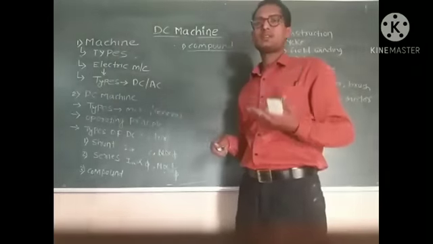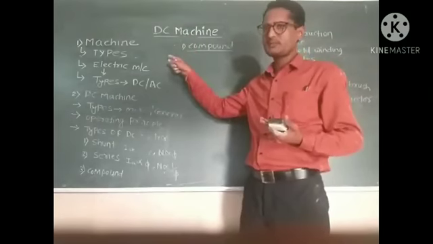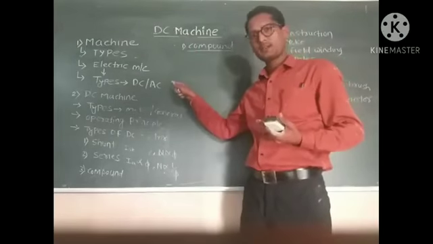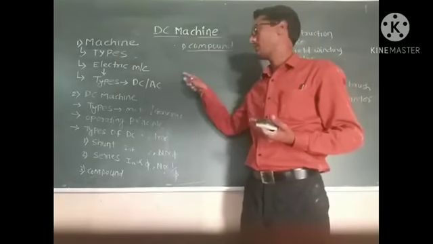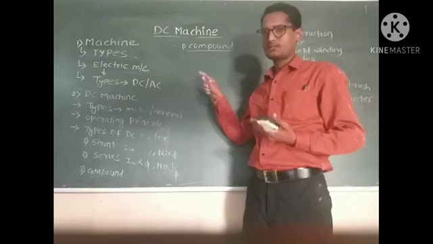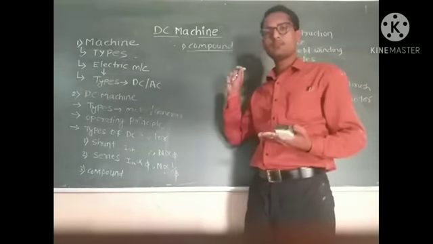So are you understanding this concept? What we studied here: what is meant by a machine, what are the types of electrical machines, what is a DC machine, what are the types of DC machine, and what is the operating principle of a DC motor.